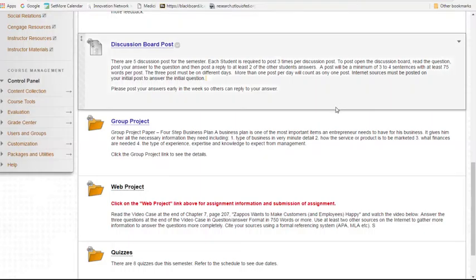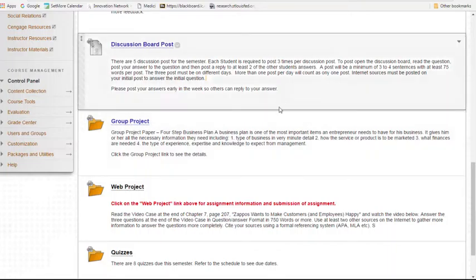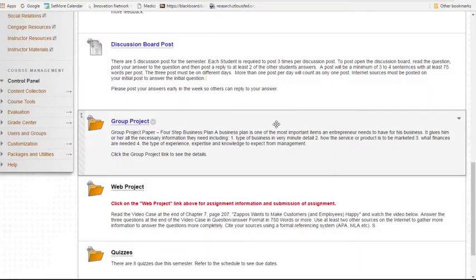As we scroll down, we have the discussion board post. There's going to be 5 discussion board posts that are due for this semester. And since this is a short time, you need to make your first post, and you'll see that when you open the discussion boards, you'll have to answer a question. And try to do that a couple days before it's due.